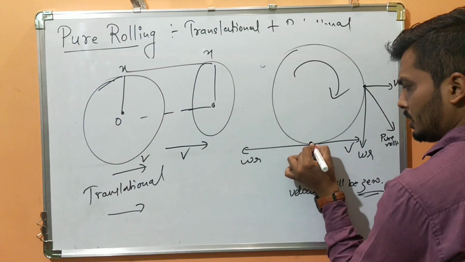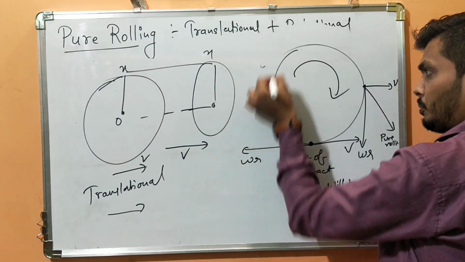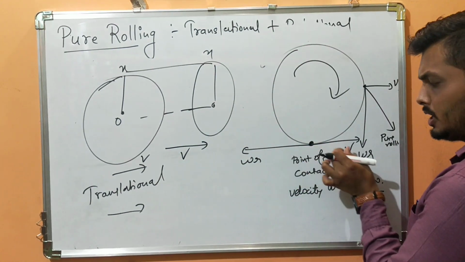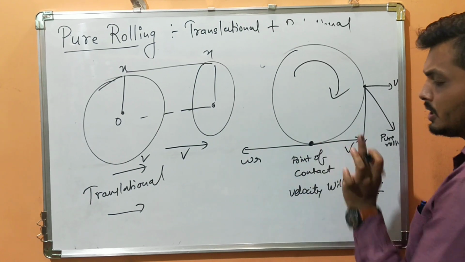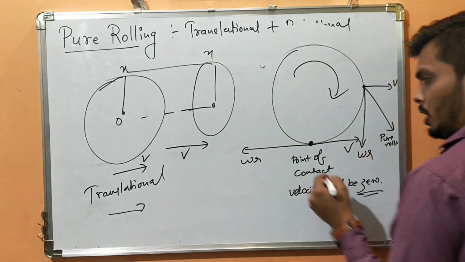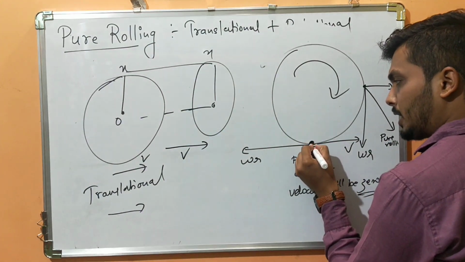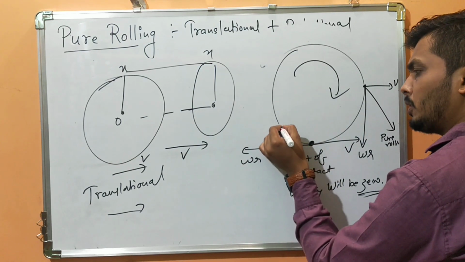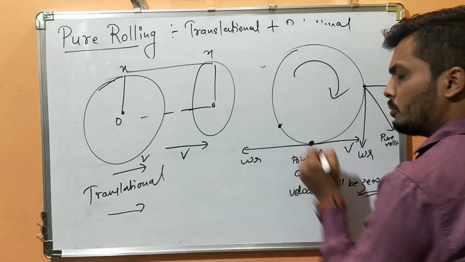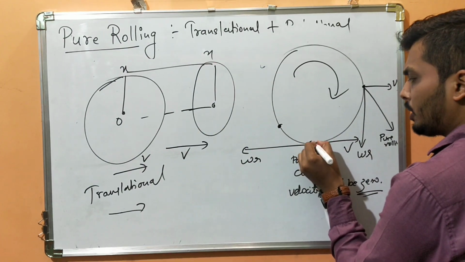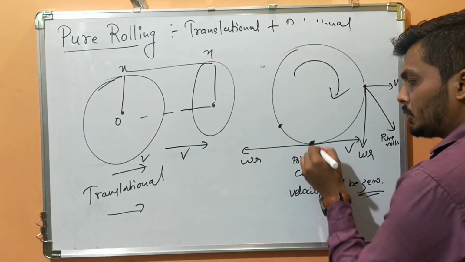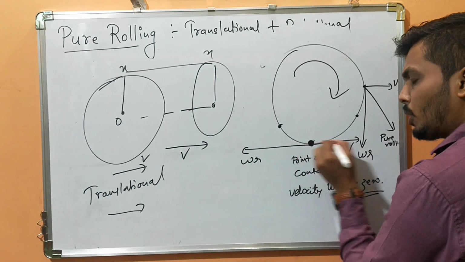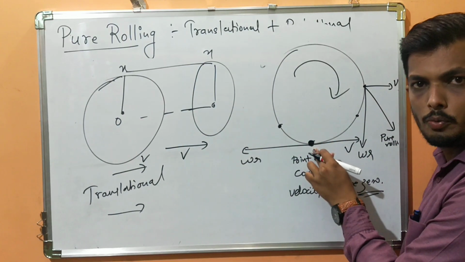Now see here. You might argue with me, sir, this body is rotating, so how will the velocity be 0 at this point? See here, equal in magnitude but opposite in direction. Here the velocity will be 0. If not, understand: if this particle after some time t had come here, you might say, sir, how are you telling that the velocity of this particle is 0? This particle is still moving. But after a certain time, there will come one more particle here, right? That particle was here, and after a certain time it has come here. So at this point, that same particle is having 0 velocity.